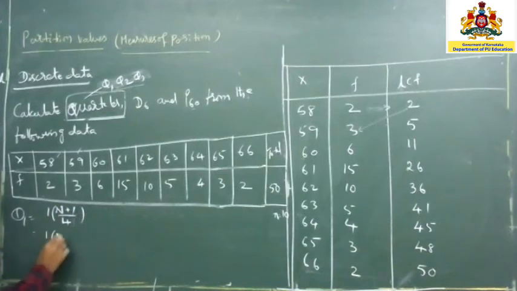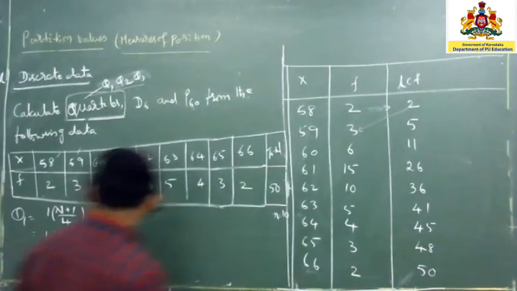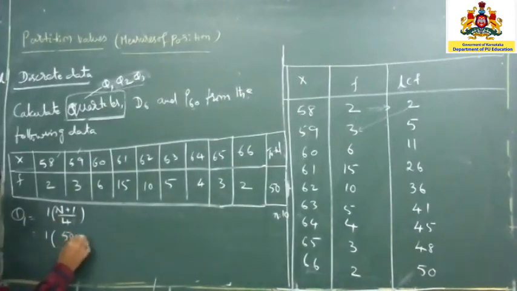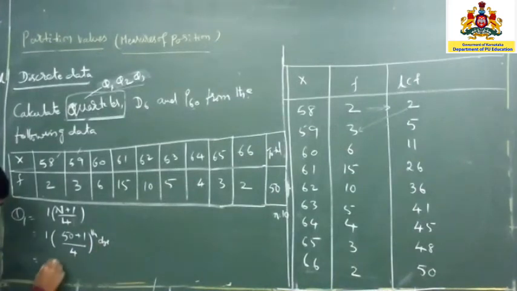That is 1 into, what is the total n? What is the value of total? The 50. So 50 plus 1 divided by 4, the observation. So what is the value you are going to get? You are going to get 12.75, the observation.